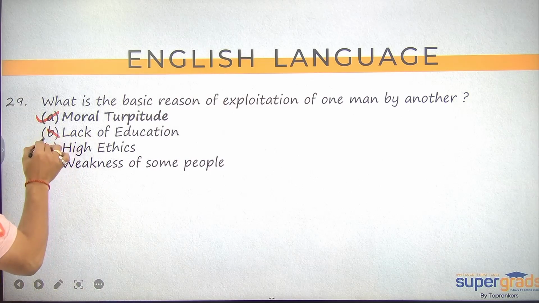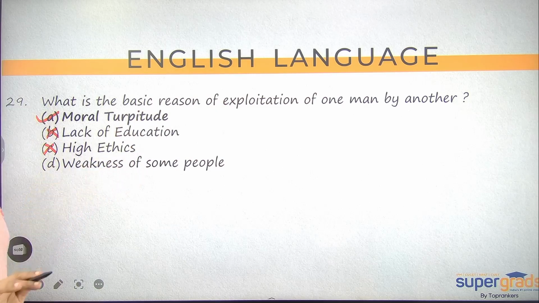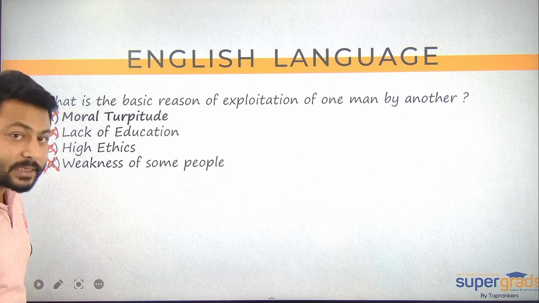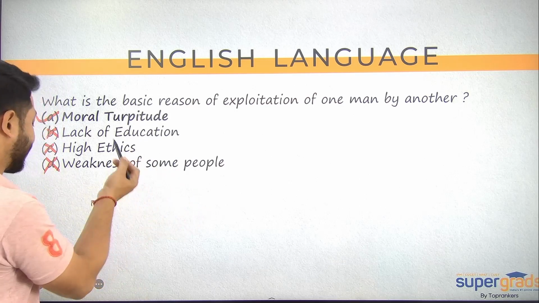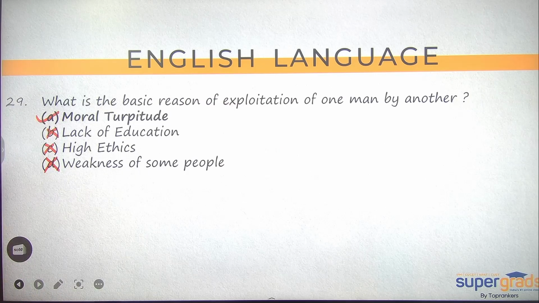Lack of education and ethics. High ethics तो positive हो जाएगा. Lack of education is not mentioned in the passage. Weakness of some people. In what sense? ये भी हमें देखना था वहां पर. So ये यहाँ पर mentioned नहीं है, इसलिए vague हो जाएगा. Correct answer option वो A, Agra.